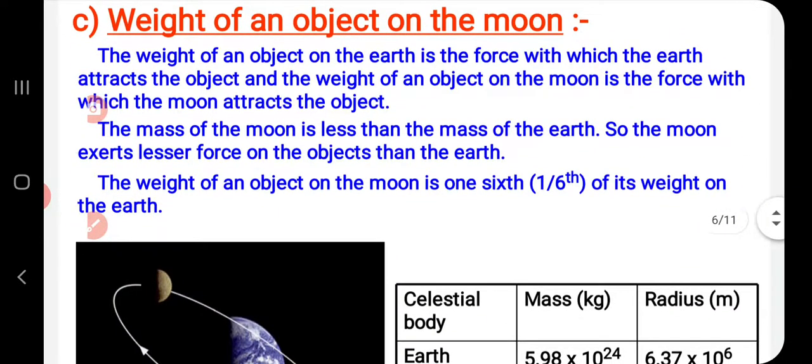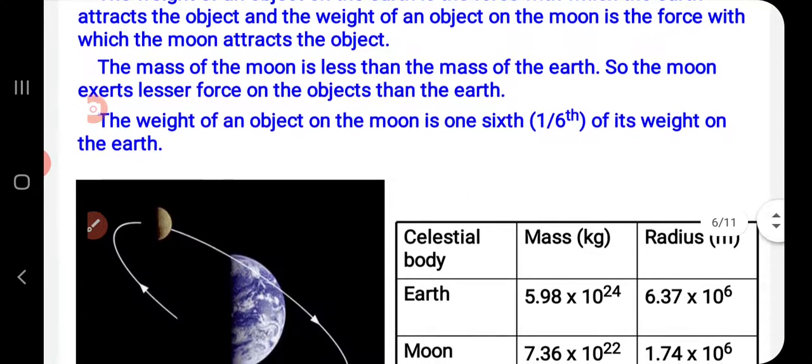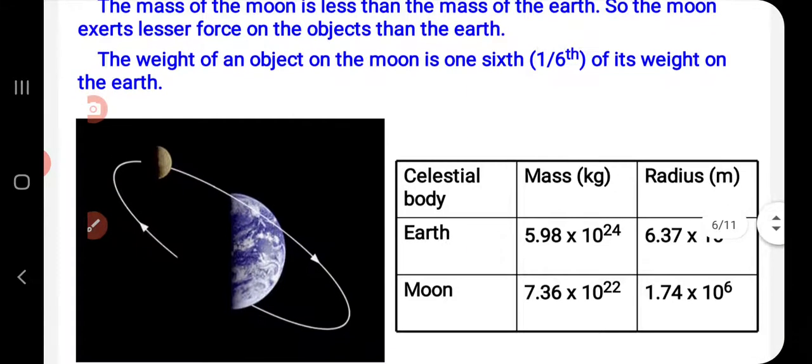Now, weight of an object on the moon. The weight of an object on the earth is the force with which the earth attracts the object, and weight of an object on the moon is the force with which the moon attracts the object. In the same way, the mass of the moon is less than the mass of the earth. So the moon exerts lesser force on the object than the earth because this force of attraction also depends upon the mass of the moon and mass of the earth. The weight of an object on the moon is always 1/6 of its weight on the earth.